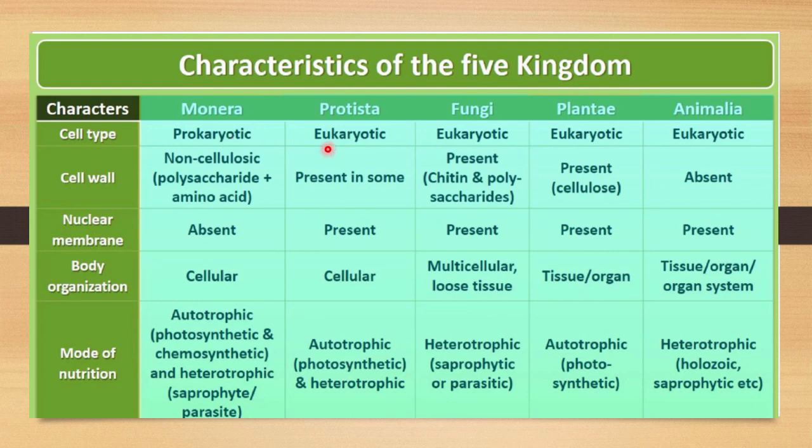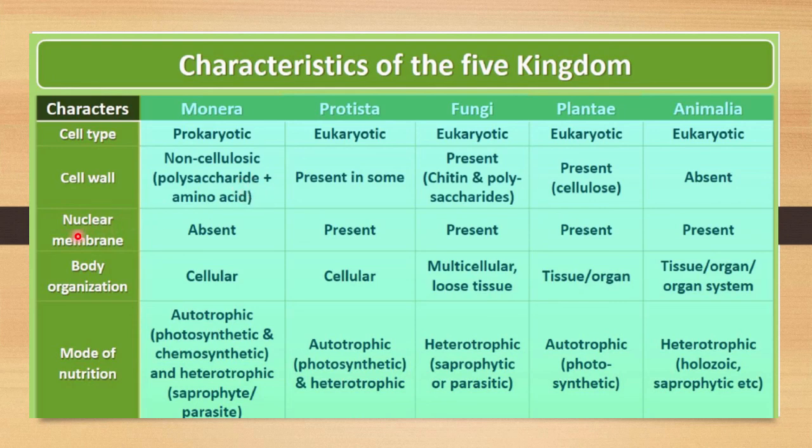You have already learned in chapter number 8. And the second character is the cell wall. Here the Monera group has a non-cellulosic cell wall, meaning the cell wall is not made up of cellulose. It is made up of polysaccharide plus amino acids, and in precise terms, it is mostly made up of the peptidoglycan layer.